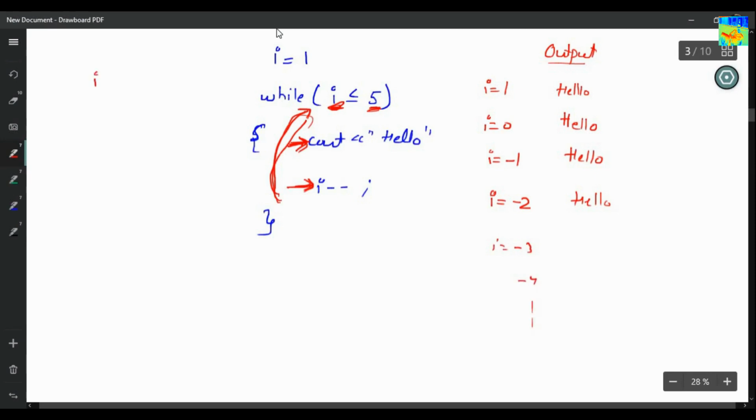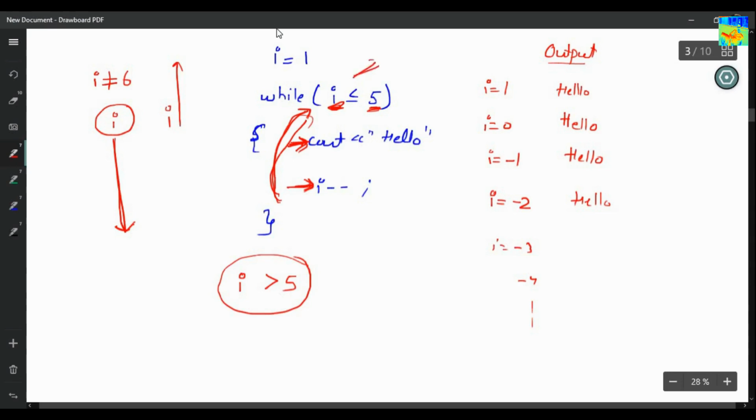Okay, so basically I will never become equal to 6. The value of I is decreasing. What should happen? The value of I should have increased. But in this case, the value of I is decreasing, and hence the value of I will never become greater than 5. Since the value of I will never become greater than 5, this loop will always be true. And that is the reason hello will get printed an infinite number of times.